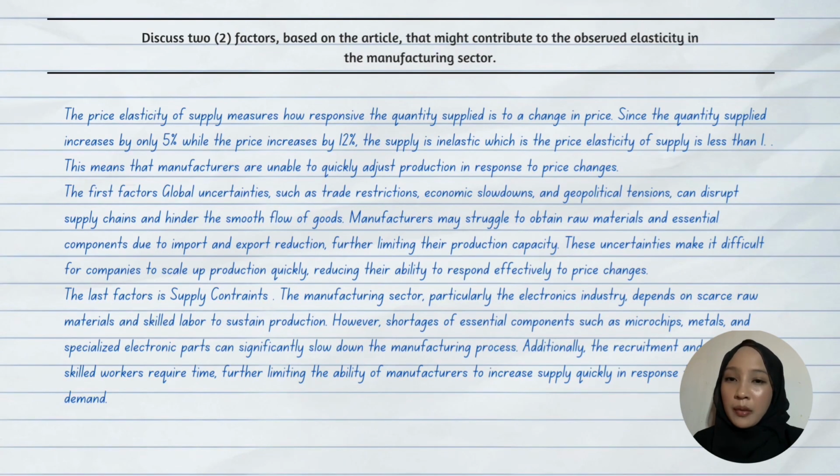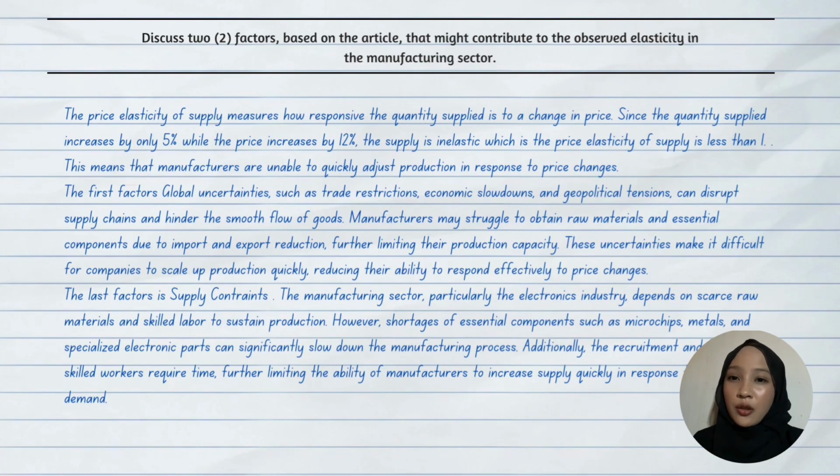Since the quantity supplied increased by only 5%, while the price increased by 12%, the supply is inelastic, which is, the price elasticity of supply is less than 1. This means that manufacturers are unable to quickly adjust production and respond to price change. So the first